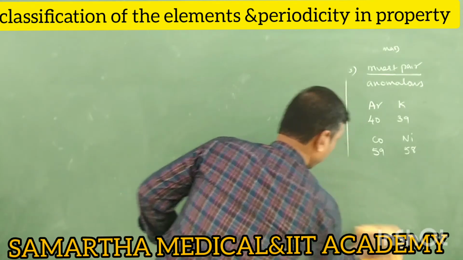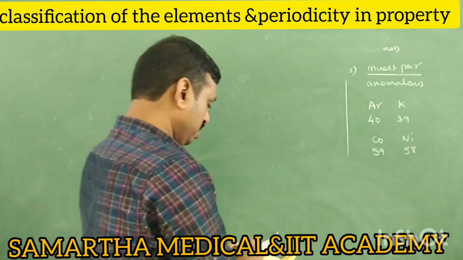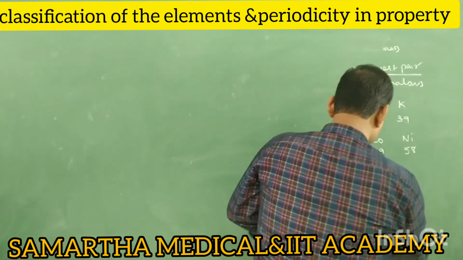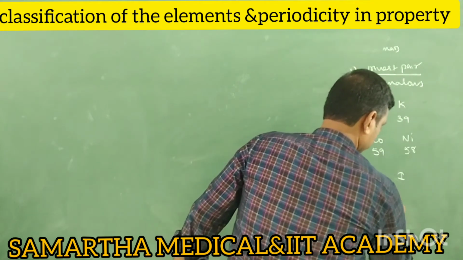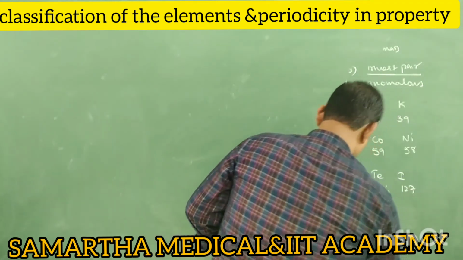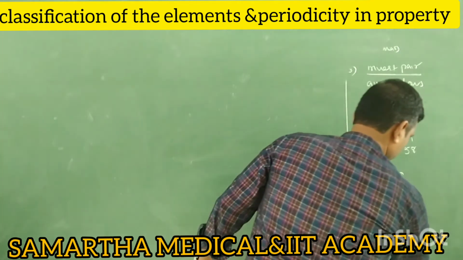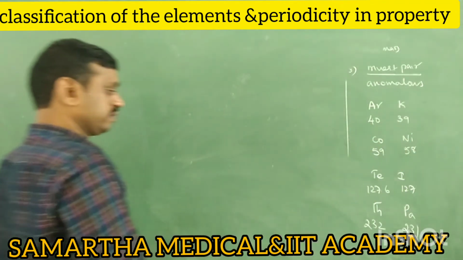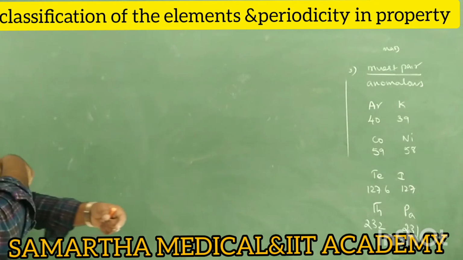Take examples: argon and potassium, cobalt and nickel. We can also take tellurium and iodine. Tellurium is 127.6, iodine is 127, and thorium 231. So these are the examples for inverted pairs.